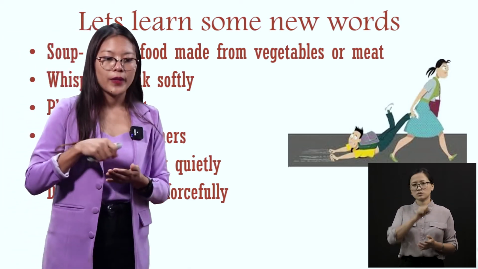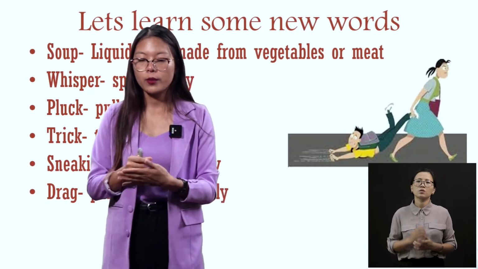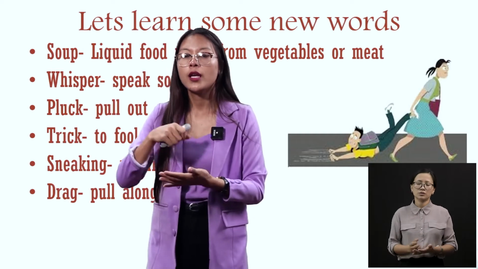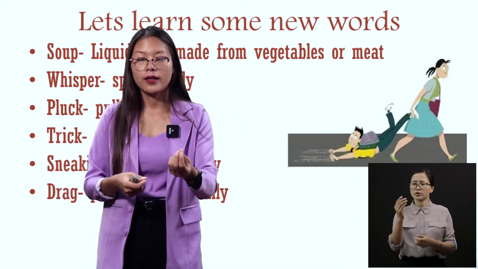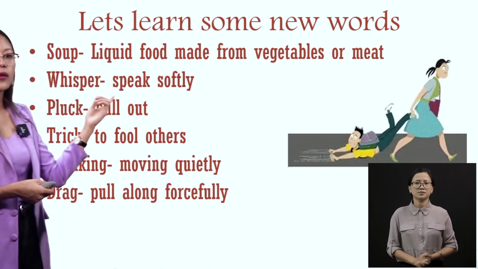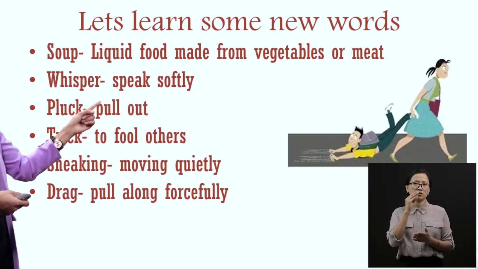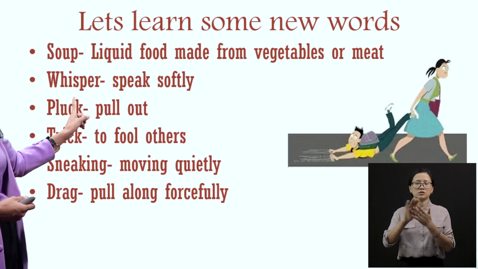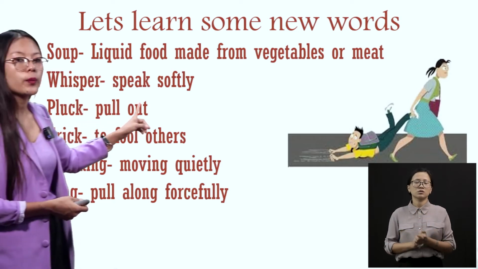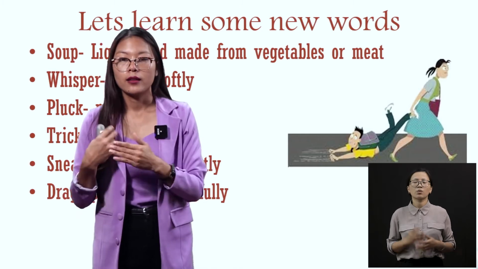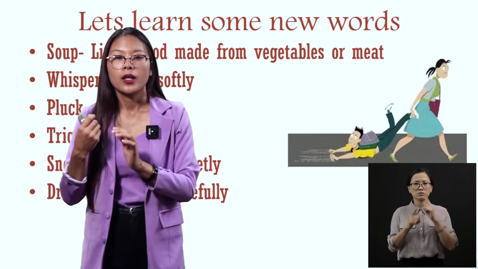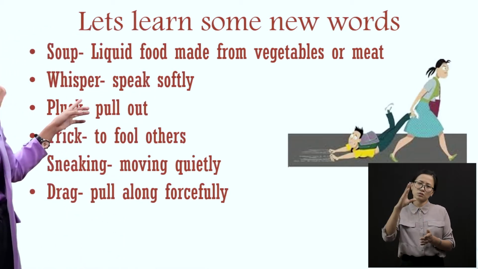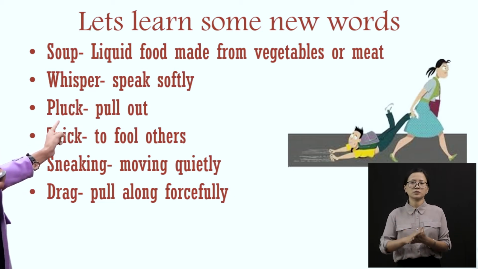See, soup, when you make a soup, we don't just put the tomato and boil it like that, right? We smash the tomatoes, we make it smooth, right? So that it will become a soup. Now next is whisper. Speak softly. Whisper means to speak softly. Shall we all spell whisper? W-H-I-S-P-E-R, whisper. See, when I speak in a soft manner, that means I'm whispering, okay? Whisper means speak softly.